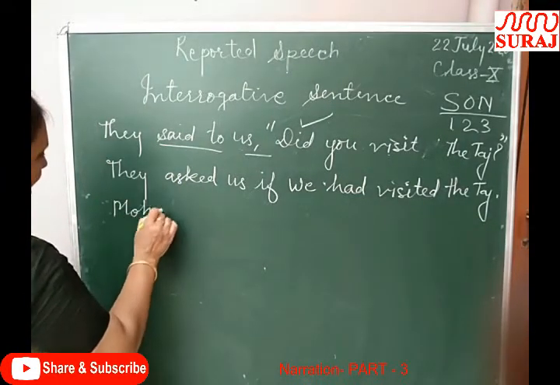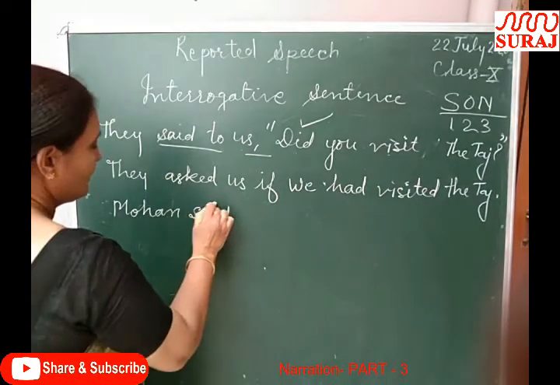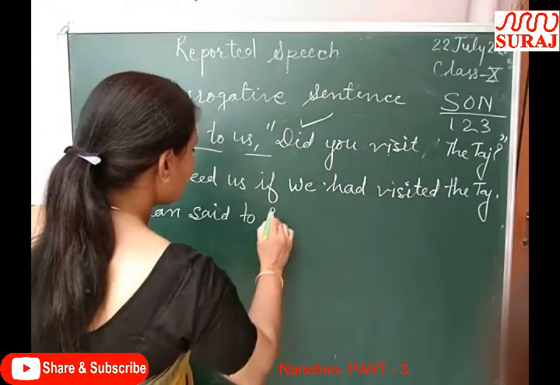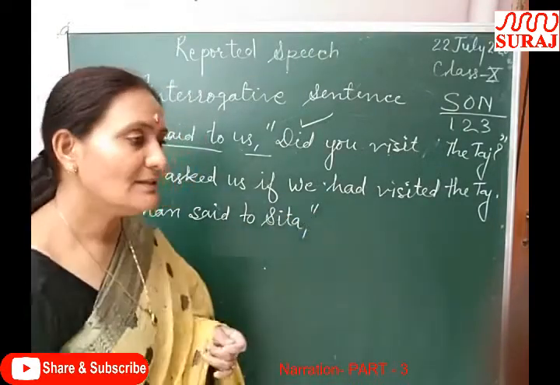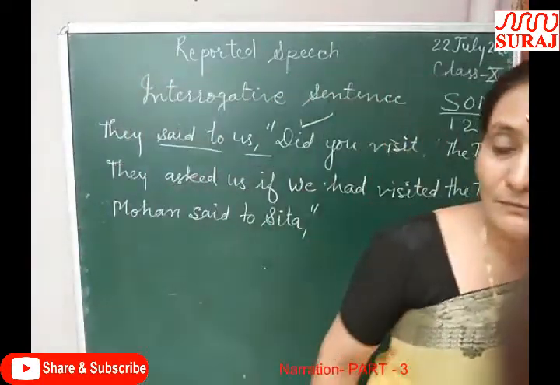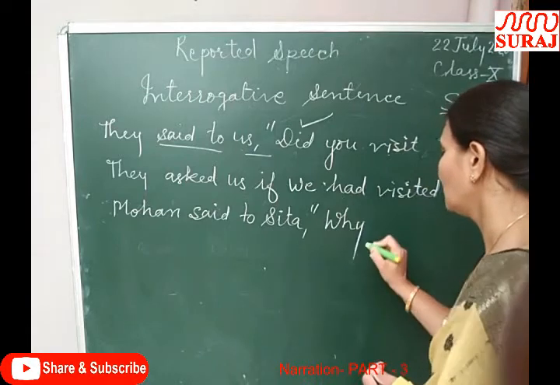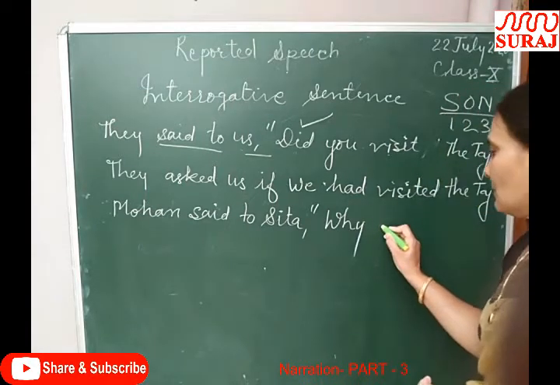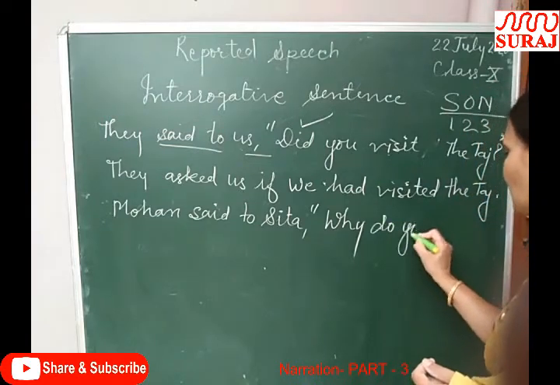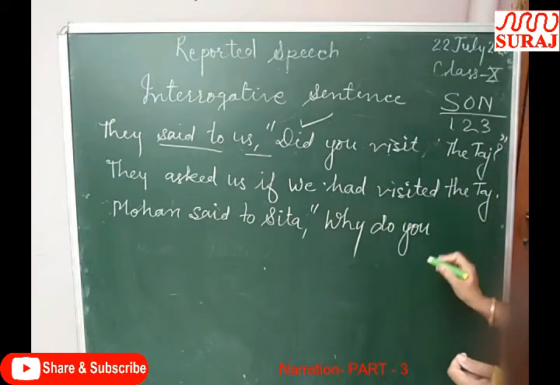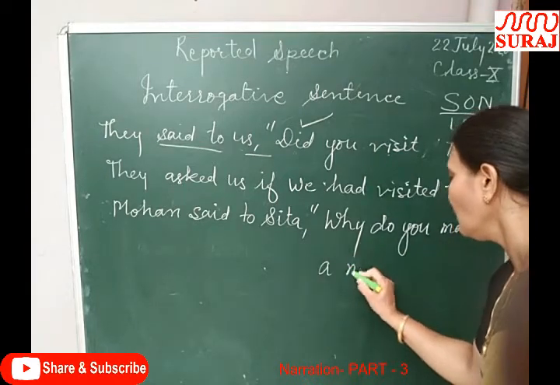Next, one more example I want to give. Mohan said to Sita, why do you make a noise?